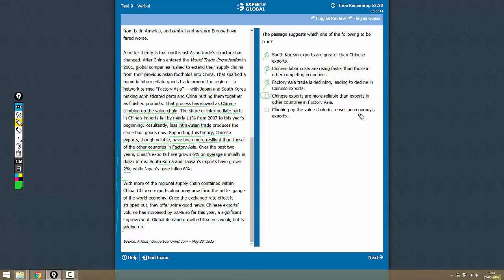Climbing up the value chain increases an economy's exports. It gives the example of China. China is trying to climb up the value chain and its exports are increasing. But we cannot say that this is a general theory, that every time this will happen with every economy. So that is not what the passage says. So this is not the correct answer. So the best choice we have is D.